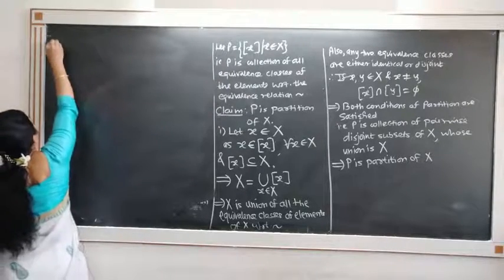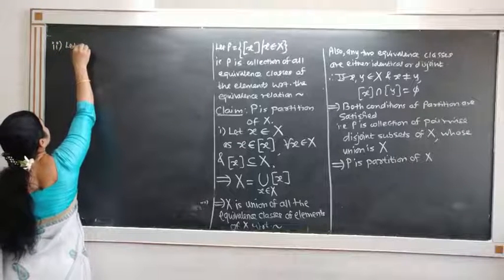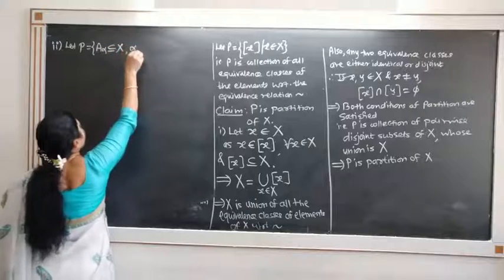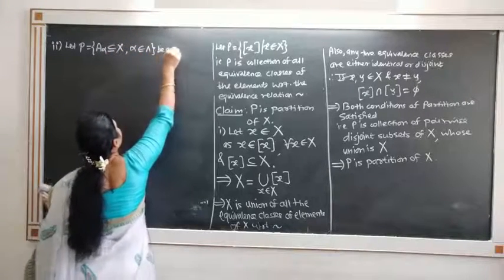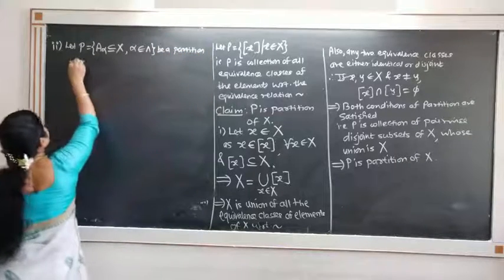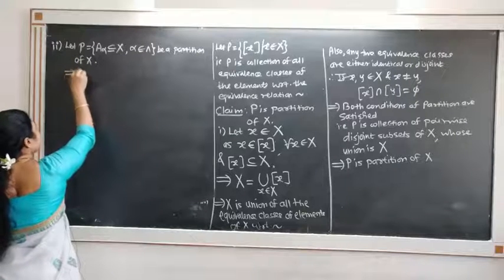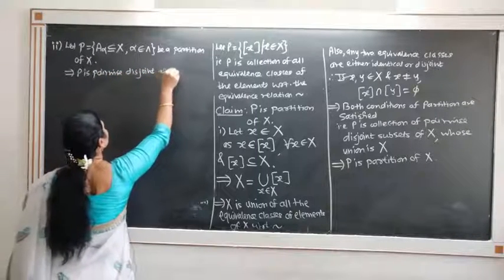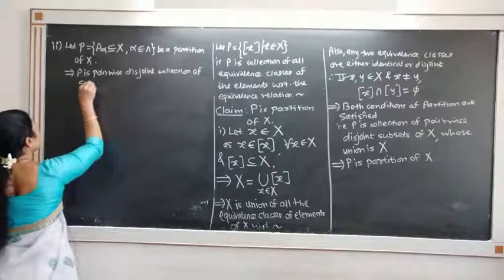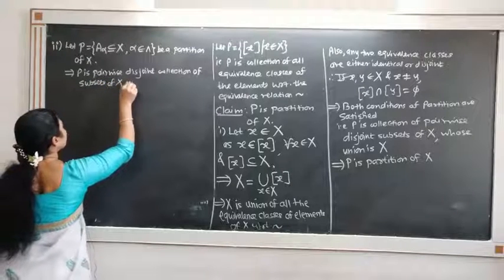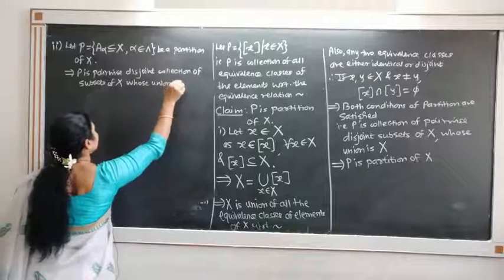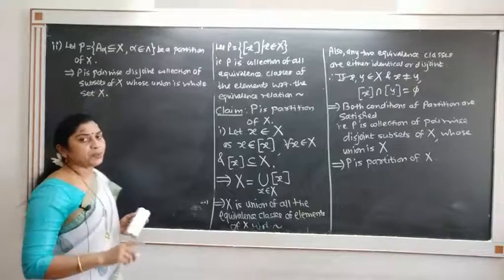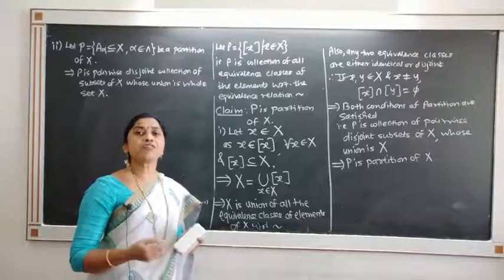So consider the second part. Let P is equal to the set of all A alpha which are subsets of X, and alpha belongs to the index set, be a partition of X. This is given to us that it is a partition of X, means that P is a pairwise disjoint collection of subsets of X whose union is the whole set X. We want to show that this partition gives us the corresponding equivalence relation.